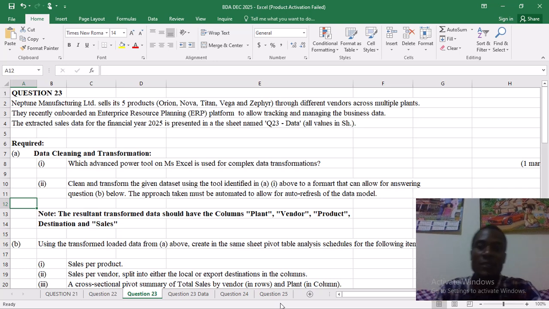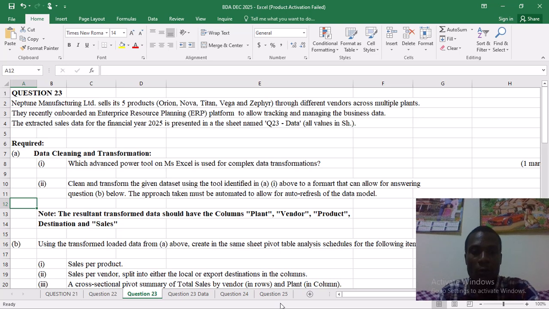Neptune Manufacturing Limited sells its 5 products: Orion, Nova, Titan, Vega, and Sapphire through different vendors across multiple plants. They recently onboarded an enterprise resource planning system to allow tracking and management of business data. The extracted sales for the financial year 2025 is presented in the sheet named Question 25. All values are in shillings.